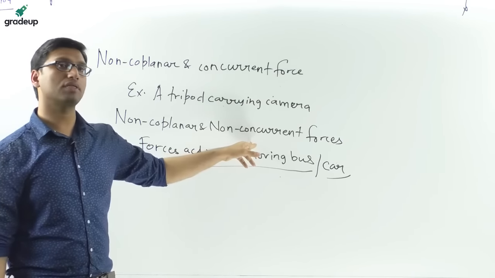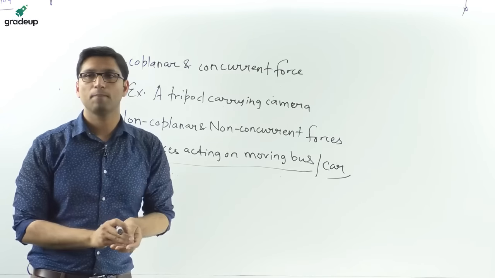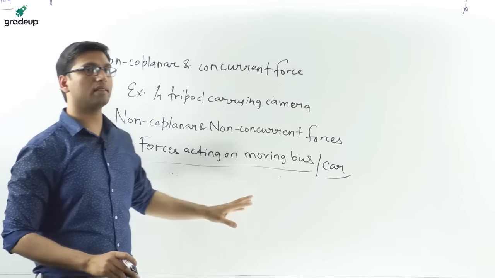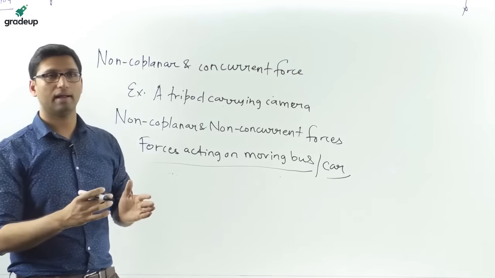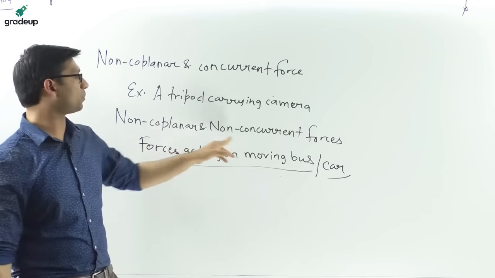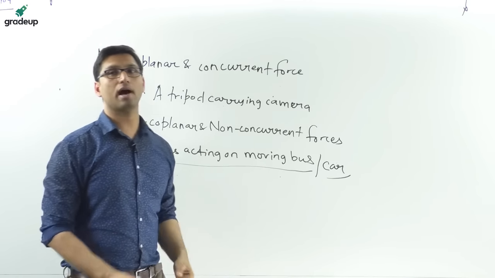Also, the forces act at different points and are not concurrent, because the passengers sitting inside the bus are sitting at different points. So that is not concurrent. The example of non-coplanar and non-concurrent forces is the forces acting on a moving bus or car.